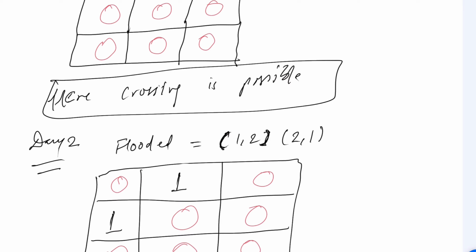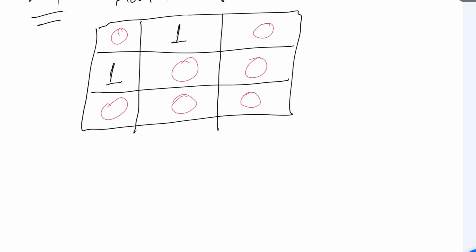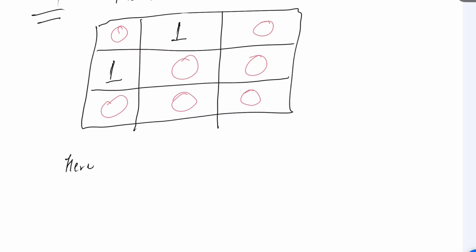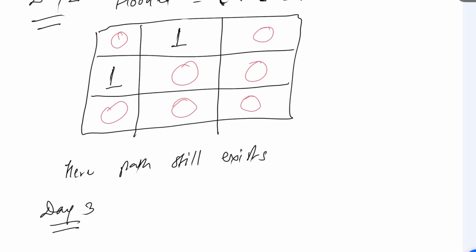Now if anybody wants to come from up to down, there is a path, right, he can come. So we'll say okay, the path still exists.